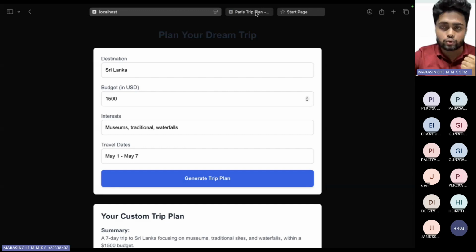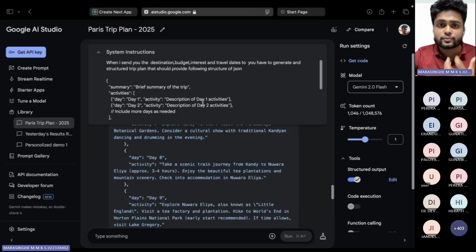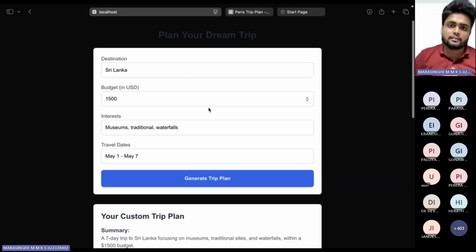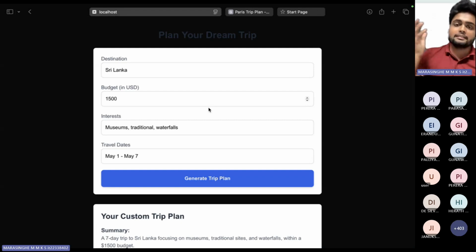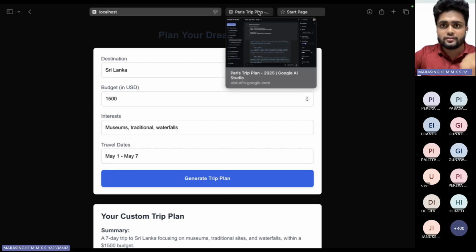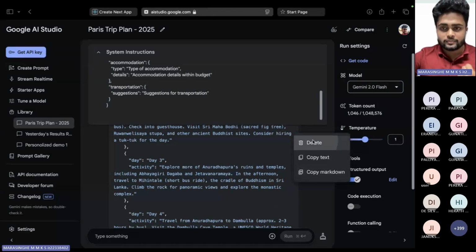Now we know how to talk with Gemini and how to get the correct response by giving the system instruction. Now everything is complete. What is the requirement now? Along with a front-end application, we need a back-end application as well. So when I hit this generate trip plan button, it's going to trigger an endpoint in my backend and call Gemini. How to do that? Which means, how to implement Gemini in your project. Let's see.